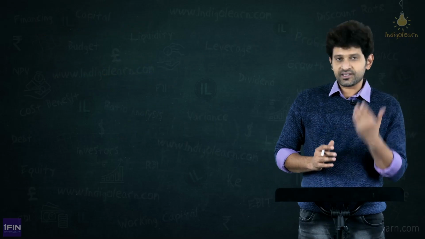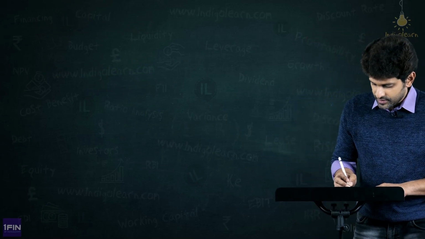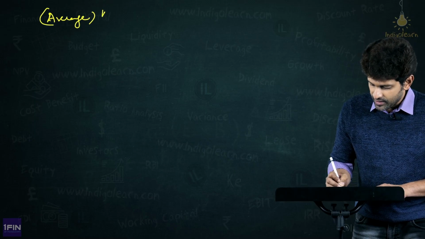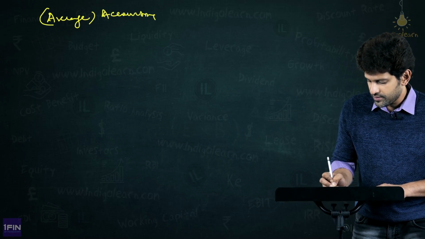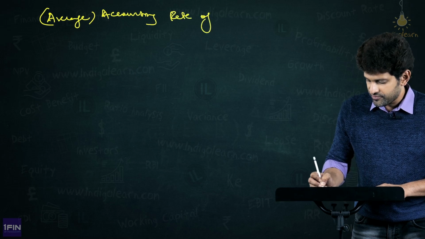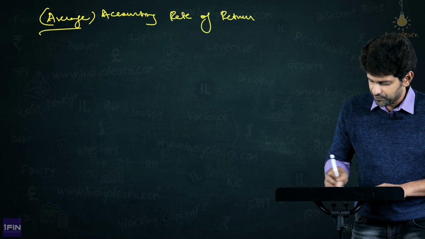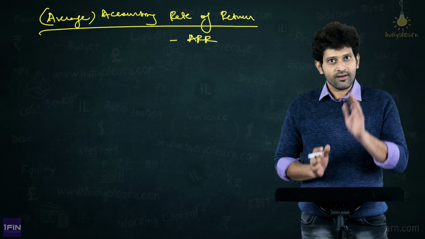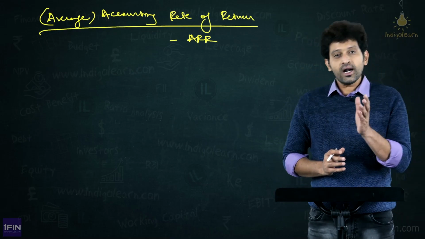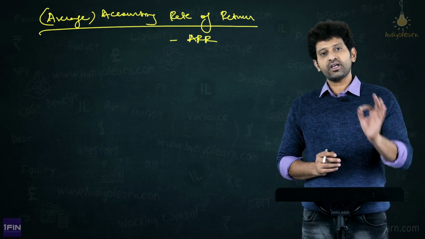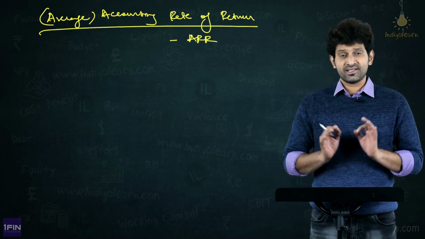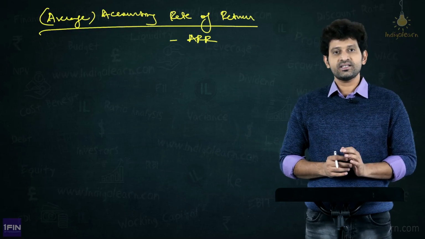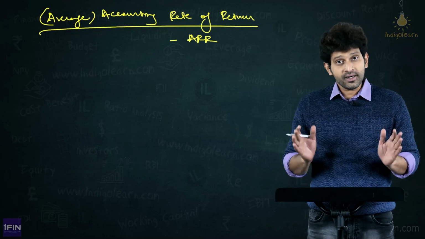Friends, let's move to the next technique, that is ARR, which is called average rate of return or accounting rate of return. In short, we call it ARR, not RRR. What is ARR saying to us? It is called accounting rate of return. Friends, trust me, this is the only technique which considers profit and not cash flows.